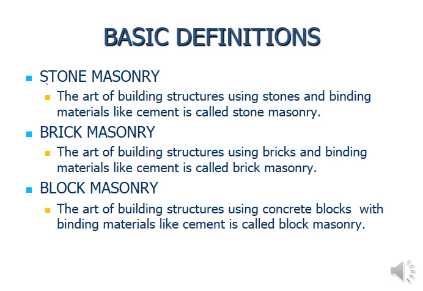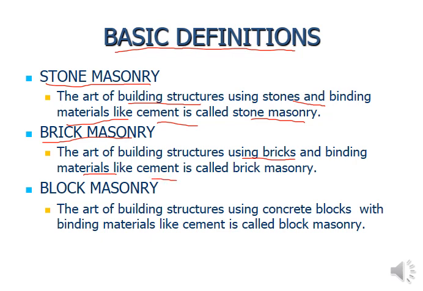So today is the introductory lecture, and we will start with the basic definitions. The art of building structures using stones and binding materials like cement is called stone masonry. The art of building structures using bricks and binding materials like cement is called brick masonry. Similarly, block masonry is the art of building structures using concrete blocks with binding materials like cement.